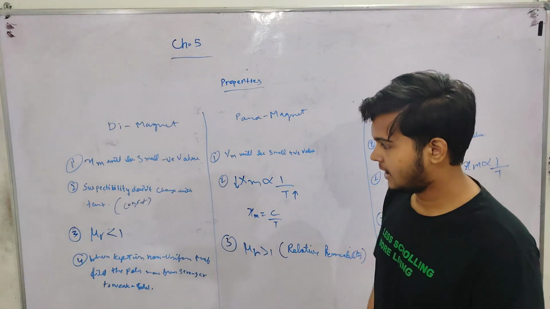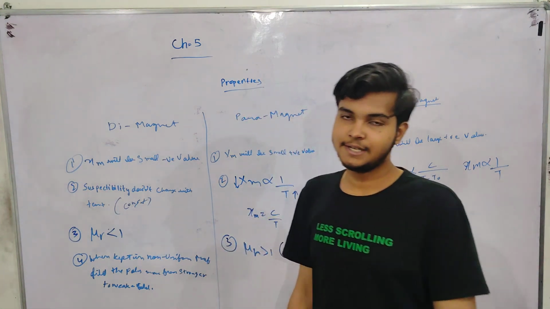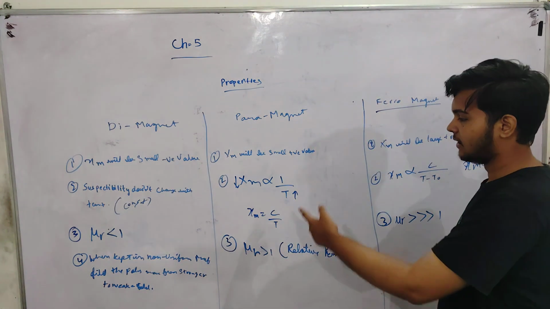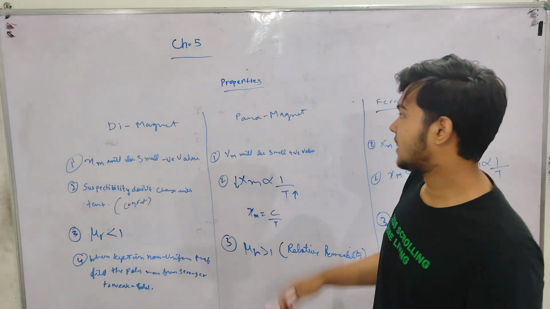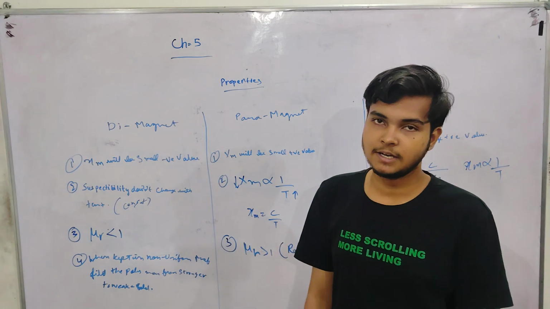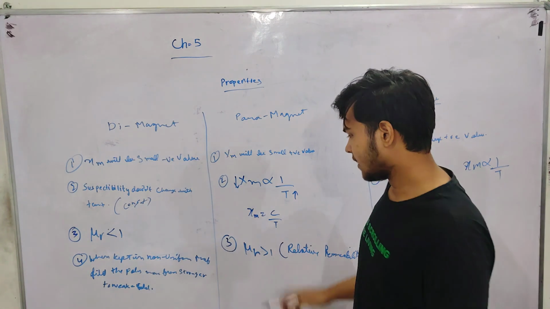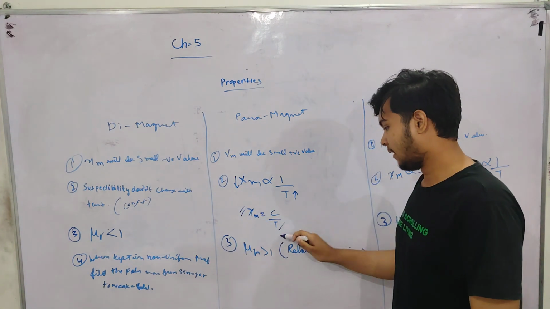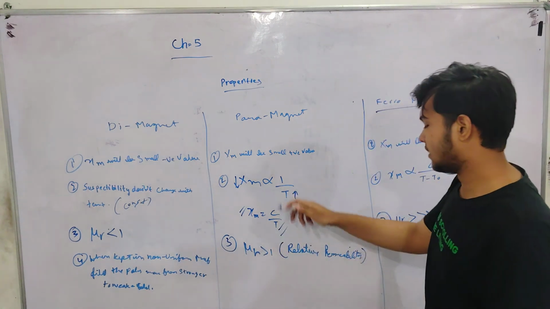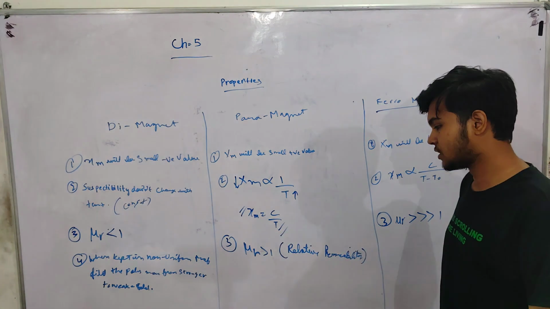Susceptibility does not change with temperature in diamagnet; on increasing temperature the magnetic susceptibility will remain constant. Susceptibility is inversely proportional to temperature in paramagnet. So on increase in temperature the magnetic susceptibility will decrease, or on decrease in temperature it will increase. The derivation we have done before, that formula for magnetic susceptibility, C by T, we can use for paramagnetic substance. This is also known as Curie's law.